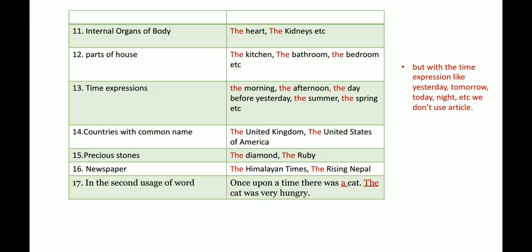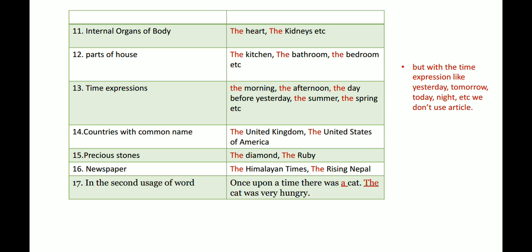Number 11, before the internal organs of the body, like the heart, the kidneys, we have to use the. Number 12, parts of the house. If you are talking about the parts of the house, like the kitchen, the bathroom, the bedroom, then you need to use the. Before time expressions like the morning, the afternoon, the day before yesterday, the summer, the spring, we have to use the. But with time expressions like yesterday, tomorrow, today, night, etc., we do not use articles.